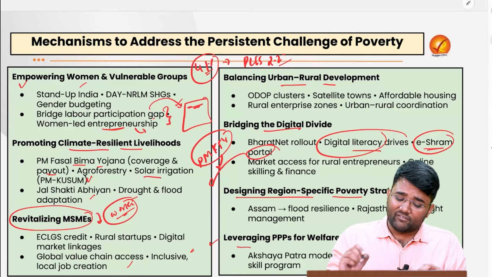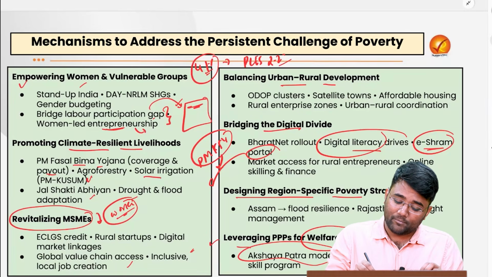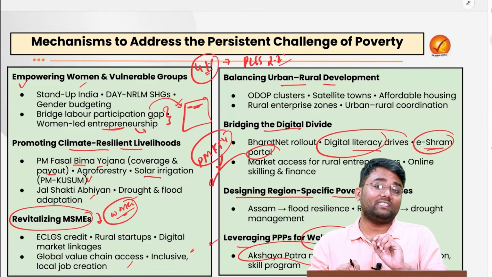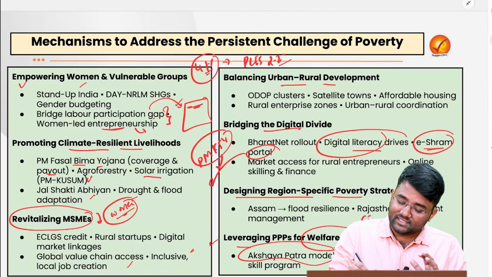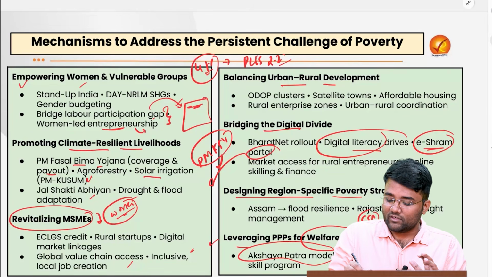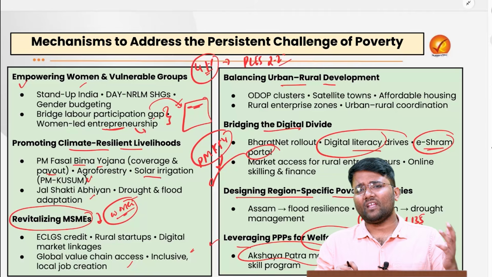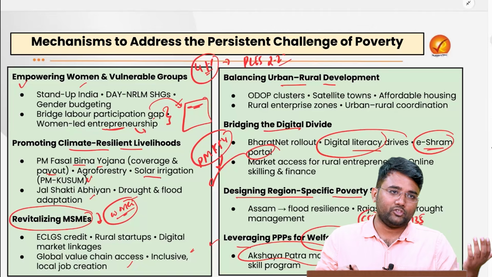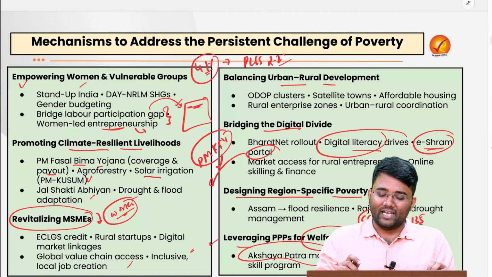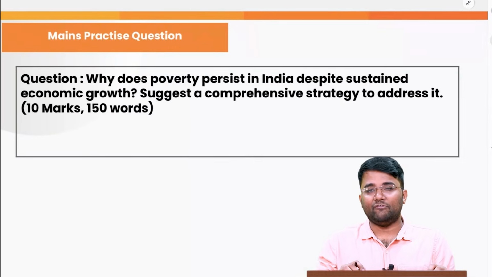We also need to leverage public-private partnership models for welfare delivery. For example, the Akshaya Patra Foundation is helping in addressing food needs. They distribute free food. Similarly, we can also use CSR funding, under which Section 135 of the Companies Act mandates that 2% of the profits of a company need to be spent on the improvement of the social sectors, for example educational facilities, health facilities, etc. So corporate social responsibility funds can also be utilized for further improving welfare delivery.